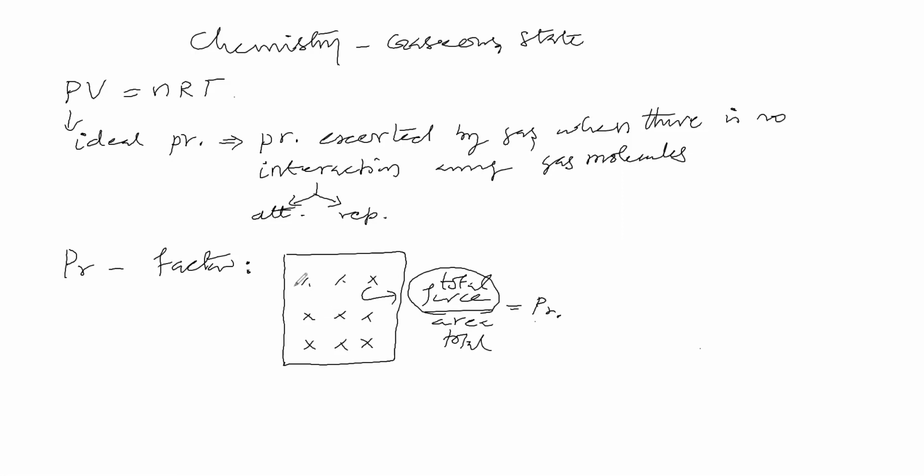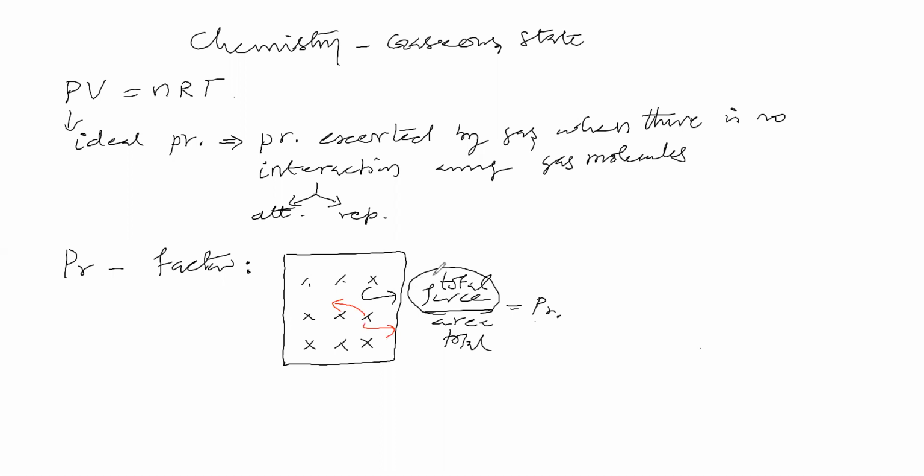So which molecules will exert pressure? All the gas molecules. We cannot say certain molecules, and we cannot say the molecules which are closer to the wall of the vessel. Suppose this molecule is closer to the vessel. If it moves in this direction, it will make a collision. But if it moves in another direction, how does it collide with the wall? We cannot say. All the gas molecules are moving randomly, so in what direction they are moving, we do not know. Then we can say all the gas molecules are making collisions on the wall of the vessel at different times.